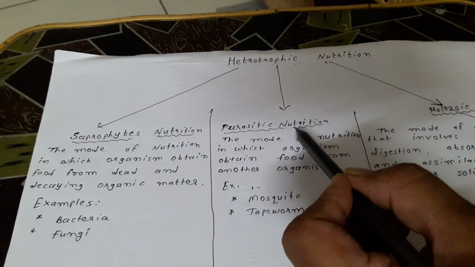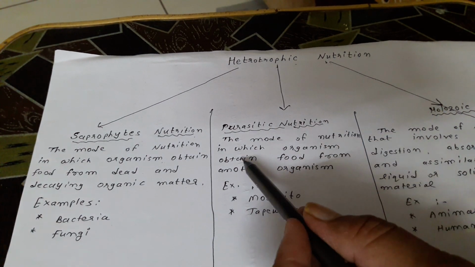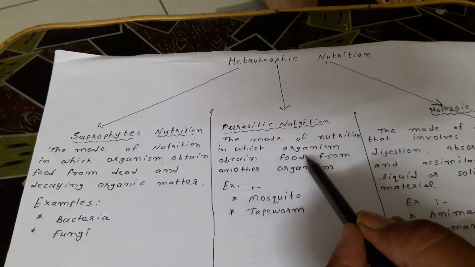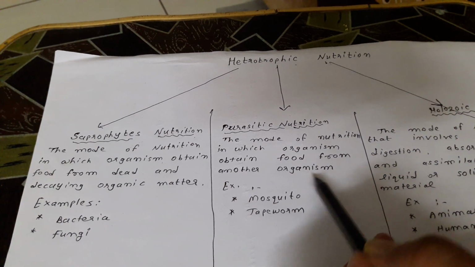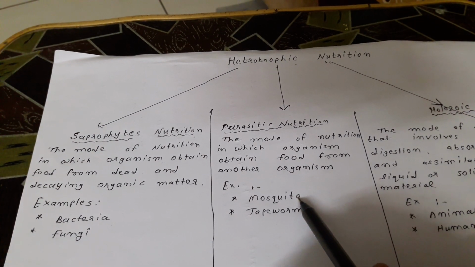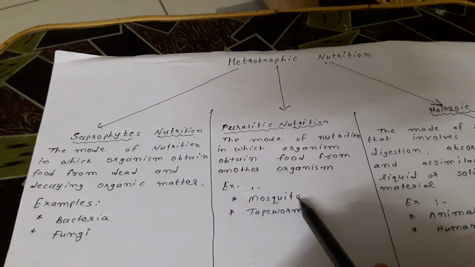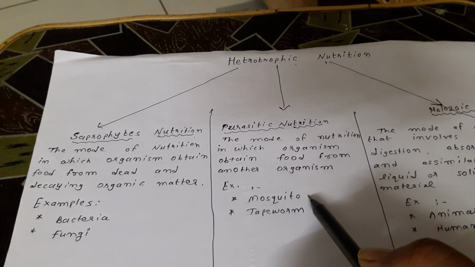Parasitic nutrition is the mode of nutrition in which an organism obtains food from another organism. For example, mosquito. We know that a mosquito sucks the blood from our body, that is, takes food from our body for nutrition.